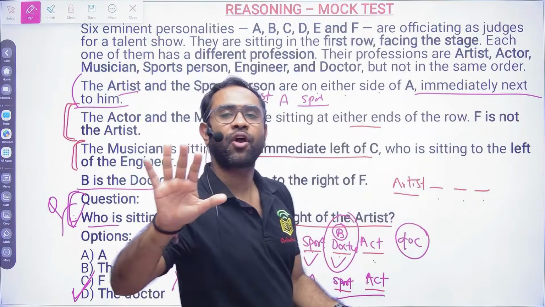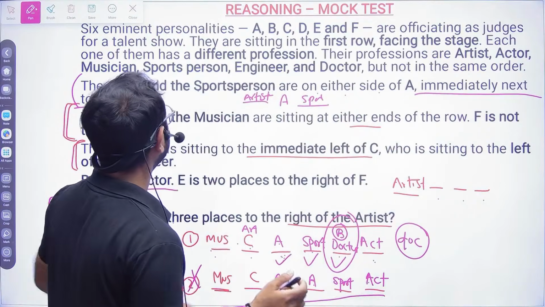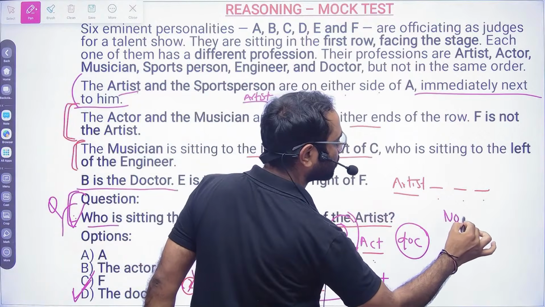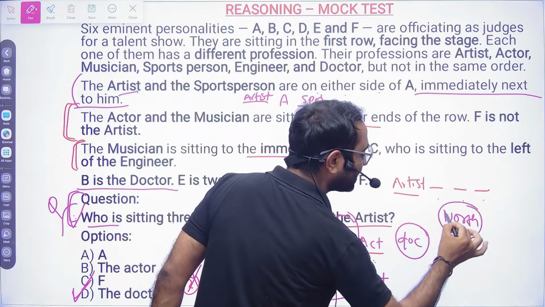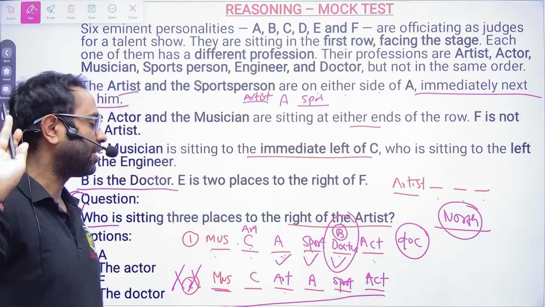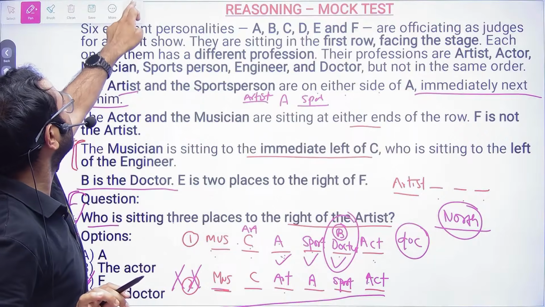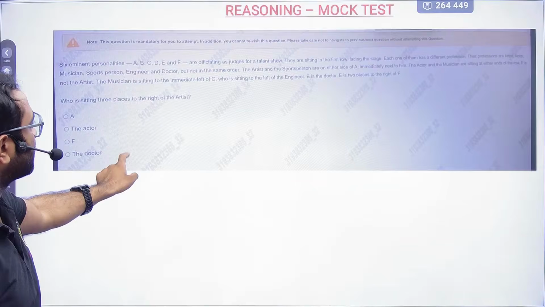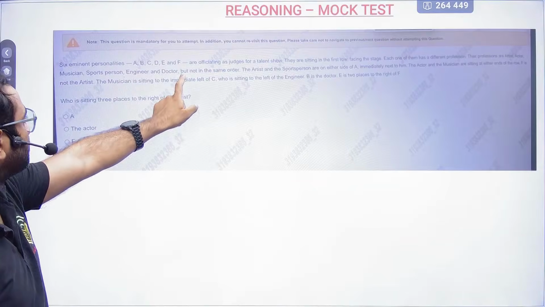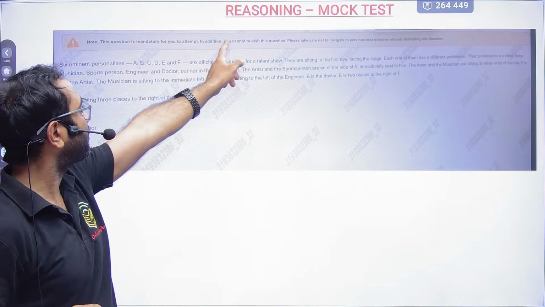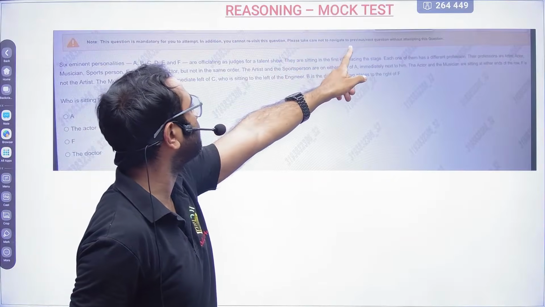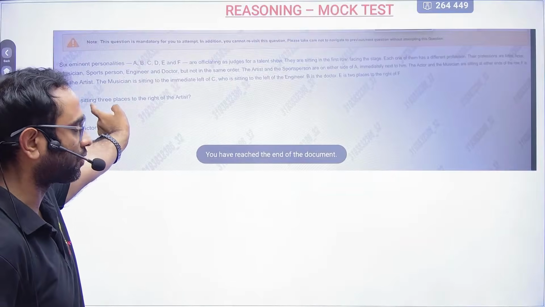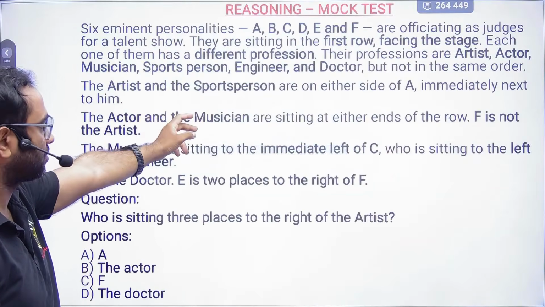See, somebody is asking a very good question: sir, how will we come to know if they are facing north or south or whatever? Friends, if nothing is given, everybody will face north. If nothing is given, see, this is the actual question of TCS. If you see here, my dear friend, this is the actual question of TCS. And this question is mandatory for you to attempt. In addition, you cannot revisit the question. Please take care not to navigate to the previous questions without attempting this question. So this is the actual question of TCS.